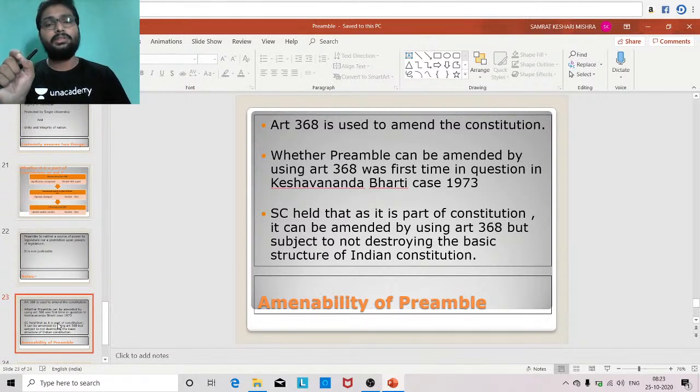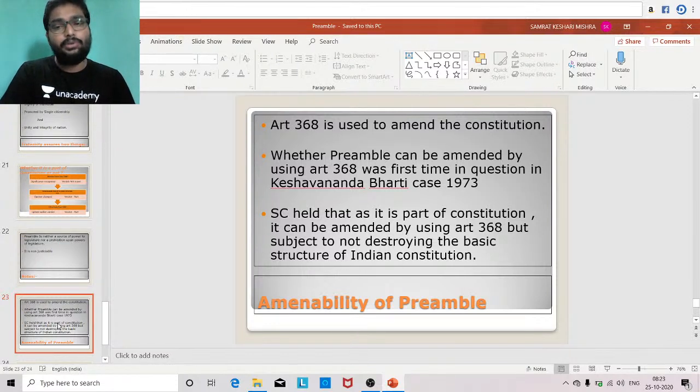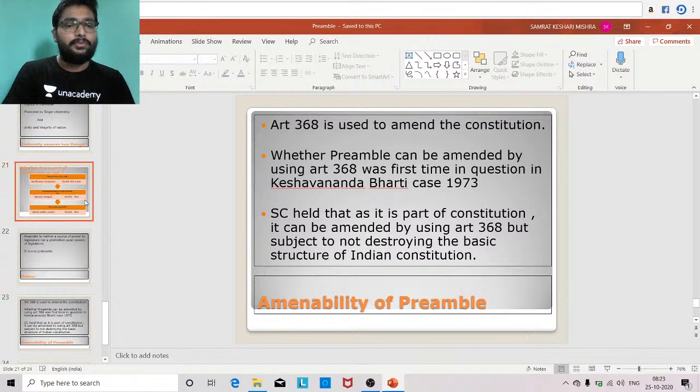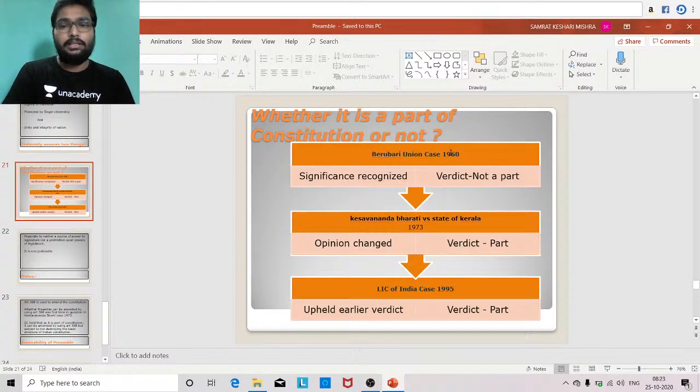Now the question is whether we can use Article 368 to amend the preamble or not. The first basic criterion is that we can use Article 368 to amend the Indian Constitution. So first we need to ensure that the preamble is a part of the Indian Constitution. If the preamble is not a part, we cannot use Article 368 to amend it. So what can we do in this regard? I have already discussed that in 1960 it was clearly indicated in the Berubari Union case that the preamble is not a part of the Indian Constitution. But in 1973, the Supreme Court changed its opinion and gave the verdict that it is a part of the Indian Constitution.